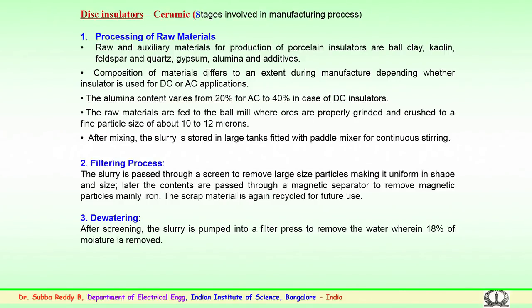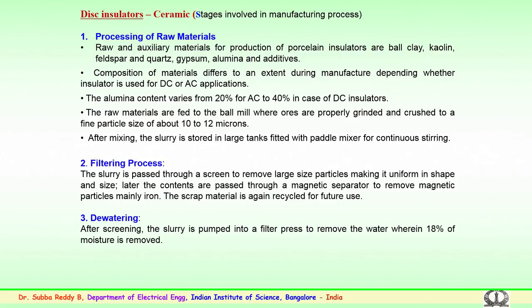For disc insulators, there are several stages of manufacturing these porcelain or ceramic insulators. We look into the steps being followed. Initially, the processing of raw materials. What are the raw materials? Raw and auxiliary materials used for manufacturing porcelain or ceramic insulators are basically clay. Clay is mud, which is normally available in the country and abroad.